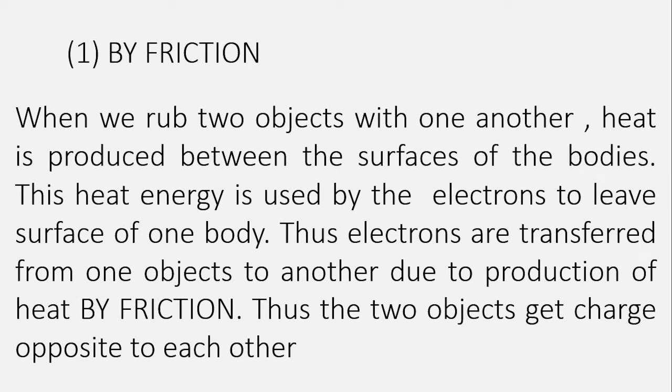Actually, when we rub two objects with one another, heat is produced between the surfaces of the bodies. This generated heat is used by the electrons to leave the surface of one body. Thus, in this way, electrons are transferred from one body to another due to the production of heat by friction. Thus, two objects get charged opposite to each other.